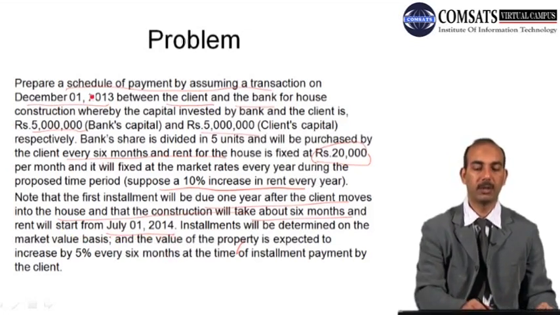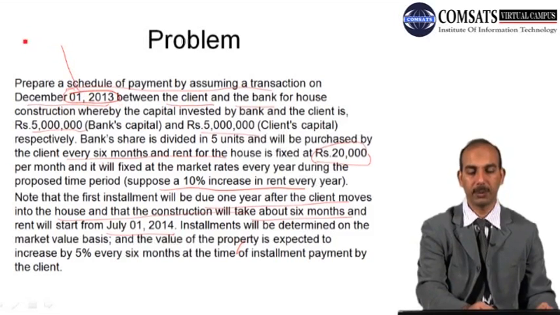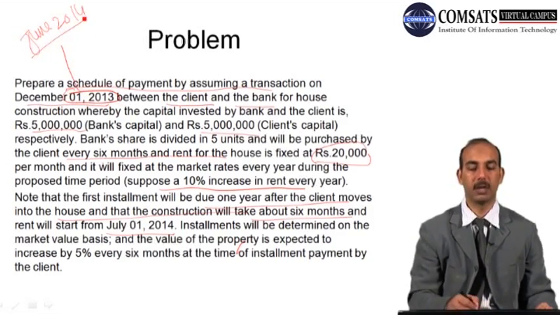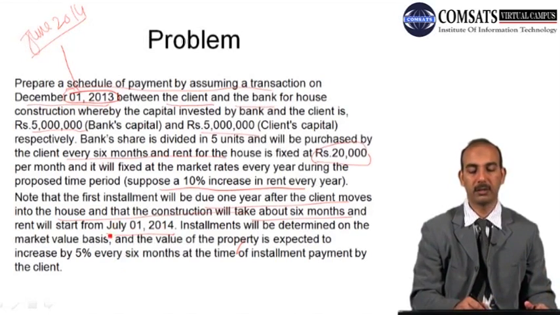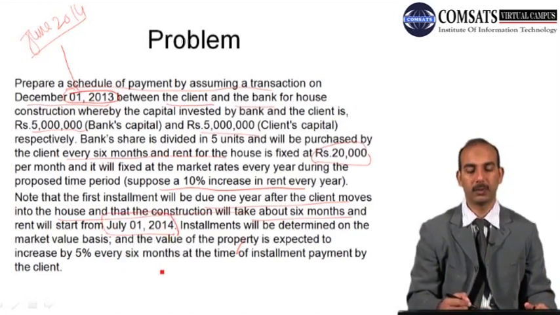So if the agreement was signed on December 1st of 2013, and approximately it will take 6 months, and if it is completed by June 2014, then we start the agreement from the 1st of July. There might be some time lag between these two contracts, so we assume the contract at July the 1st, 2014.